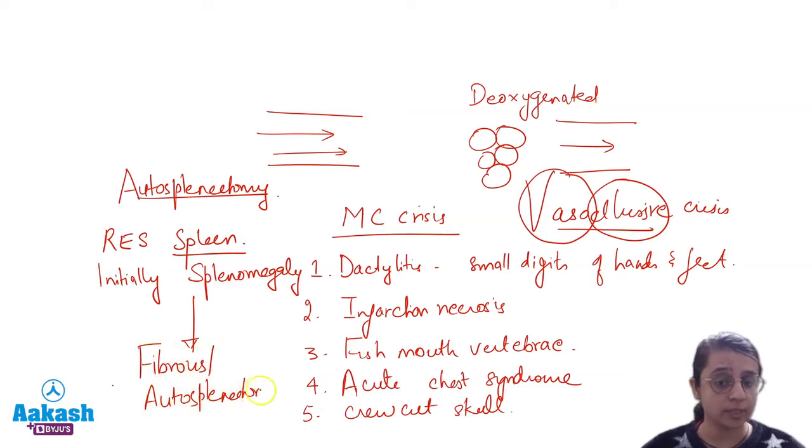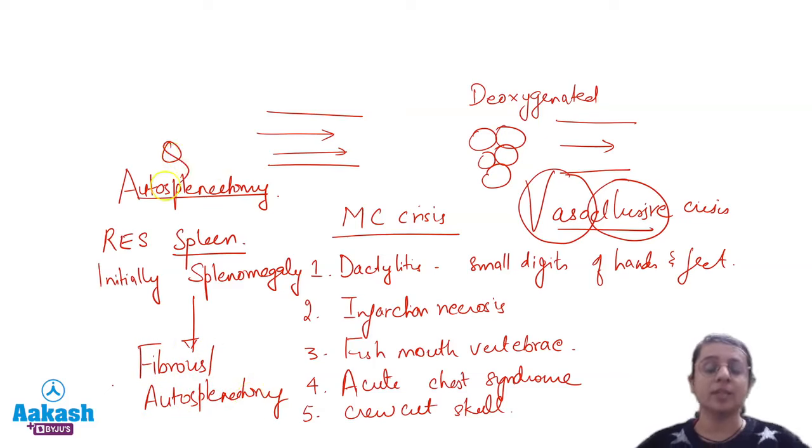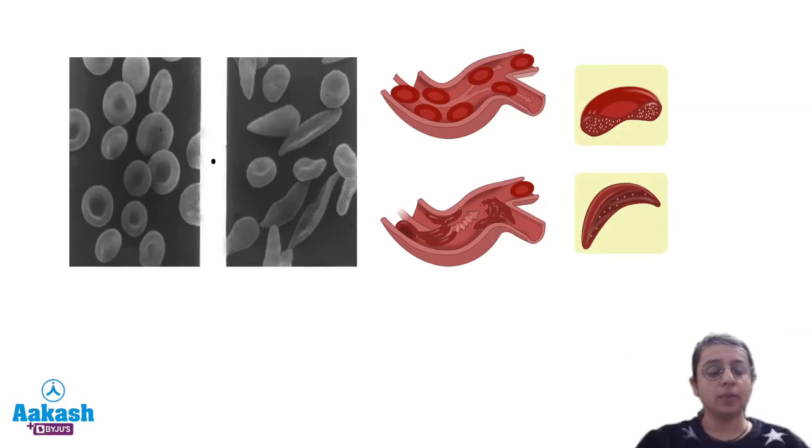ठीक है, autosplenectomy, very important. That's why splenectomy is not indicated in these patients, as the spleen itself is undergoing fibrosis after the recurrent trial of getting your body rid of these abnormal hemoglobin molecules. ठीक है. Next, very important is, so let's have a look. This is vaso-occlusive crisis. Here you can see this is the normal RBCs, but here due to these physicochemical properties and decreased solubility of these HbS molecules, है ना, उतने अच्छे से तो soluble नहीं है, polymerize कर रहे हैं.